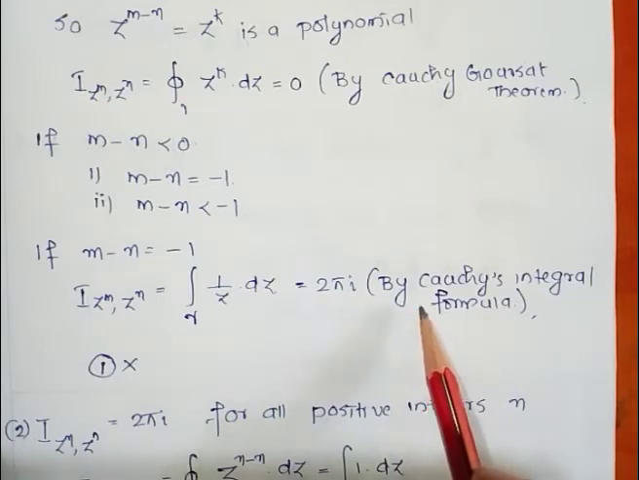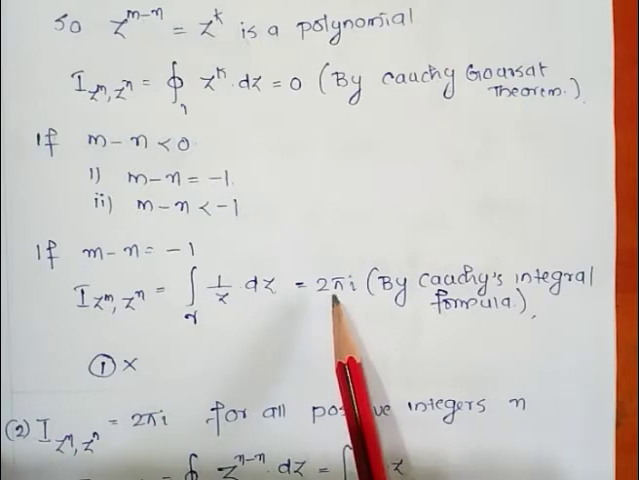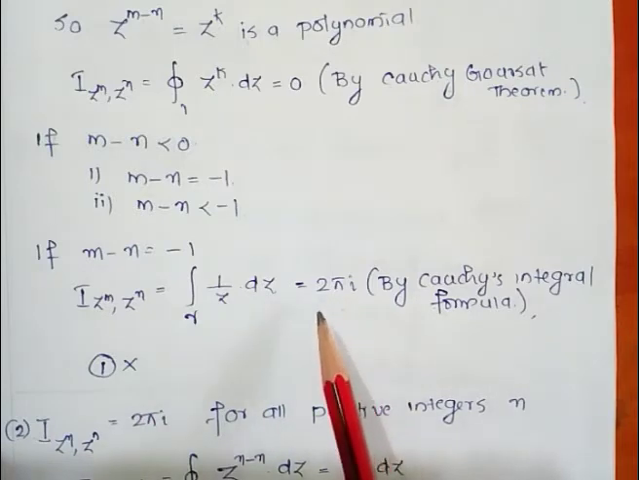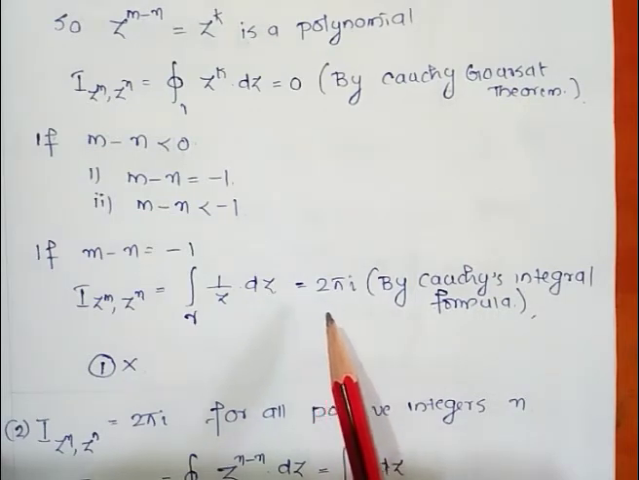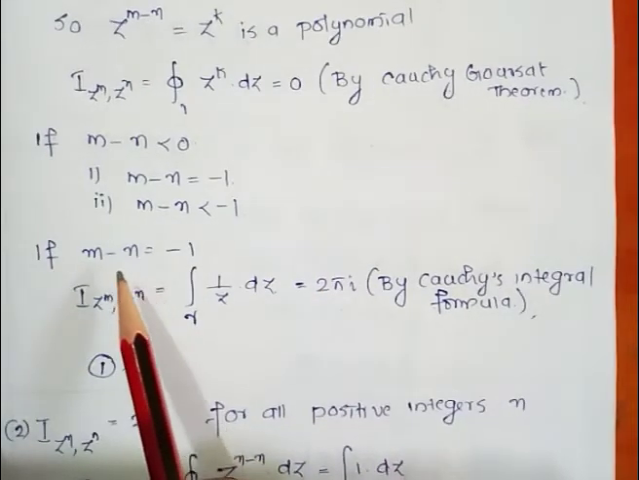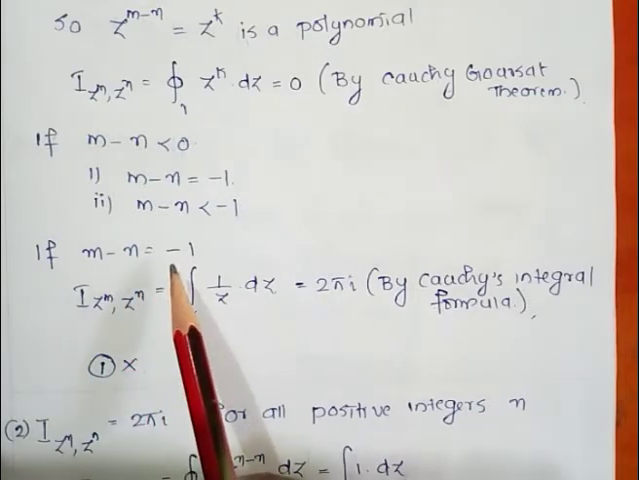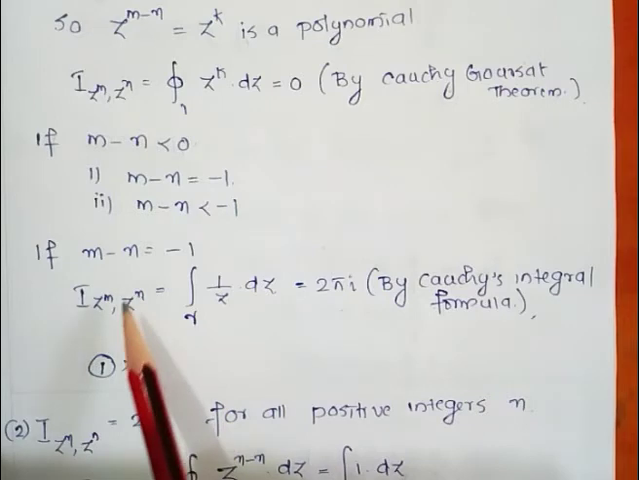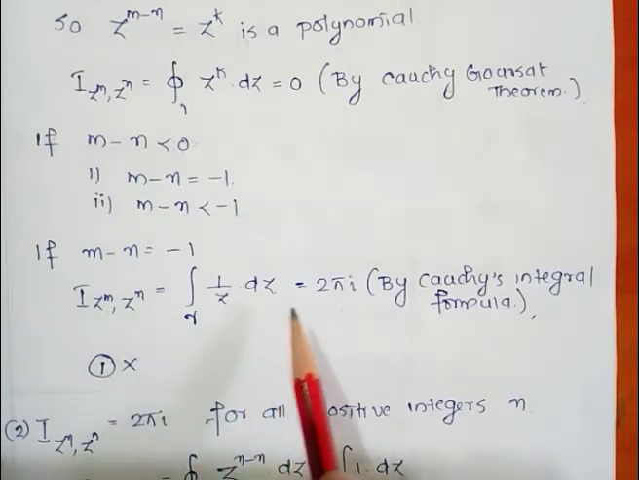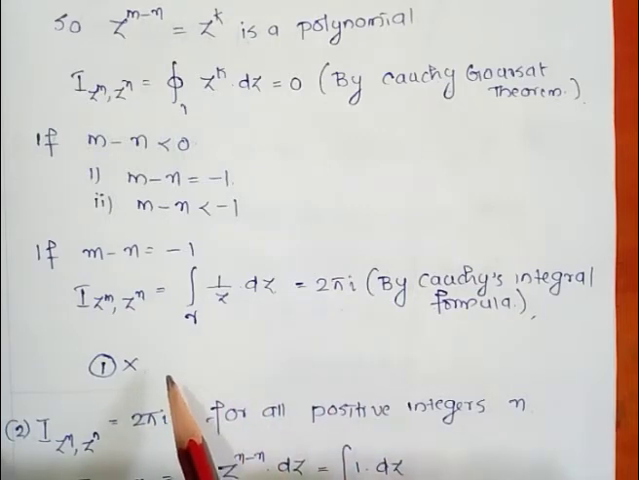which is equal to 2 pi i by using the Cauchy integral formula. So we get I(z^m, z^n) equal to 2 pi i. Our first option says that I(z^m, z^n) is equal to 0 for all positive integers m, n. But if m and n are positive integers such that m minus n is equal to minus 1, then this integral I(z^m, z^n) is equal to 2 pi i, so it cannot be 0. So our first option is wrong.